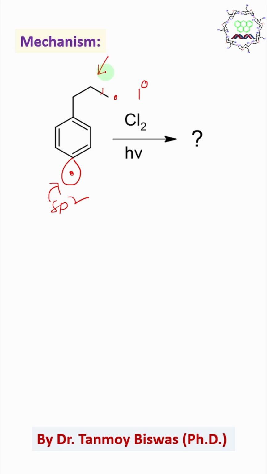Now, if you look here, this is a secondary carbon. Secondary means you can say, sir, the produced radical has 2 plus I effect, and here 3 plus 2, 5 hyperconjugation, comparatively stable. Now, if you say, what about this position, sir?